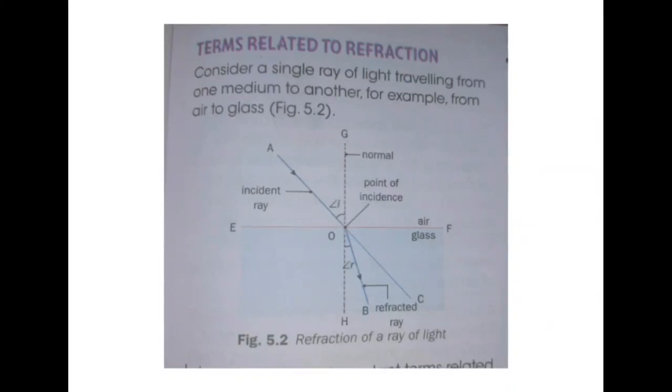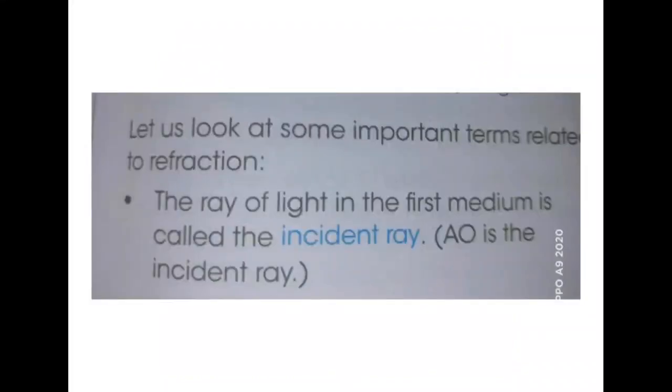So incident ray you will be writing, it is a ray of light in the first medium which strikes an interface. Okay, so this is the definition of incident ray, but here you need to add a few words. The ray of light in the first medium which strikes the interface is called incident ray.